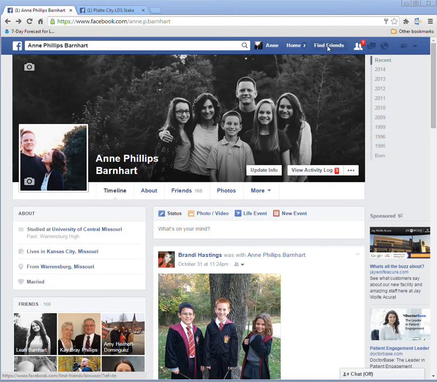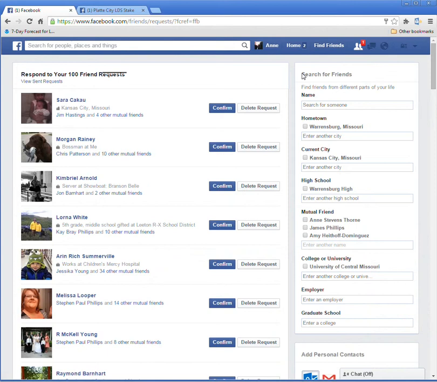So first we want to cover Find Friends. There's a button here. I'm going to click on this link, and it takes us to Searching for Friends. On the right hand side, there's a column here on Search for Friends. If you know the individual's name, or maybe you went to high school, there's different ways you can search and find people, and once you put the request in on their account, just like my wife's here, it will then show requests that you've made to become their friend, and you can either confirm or delete that request.